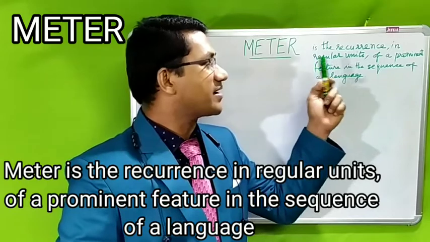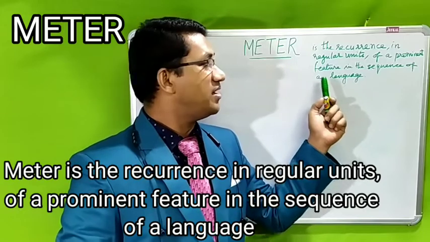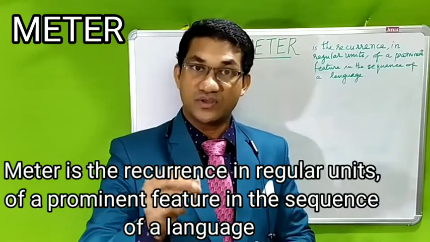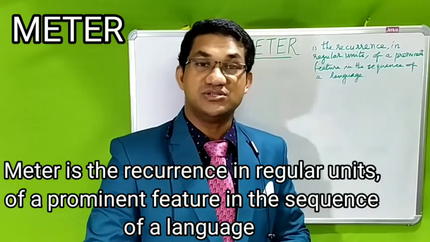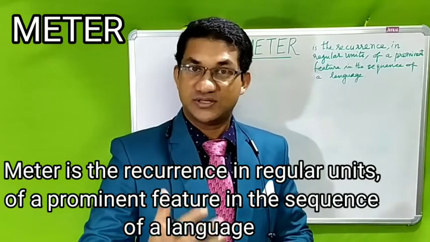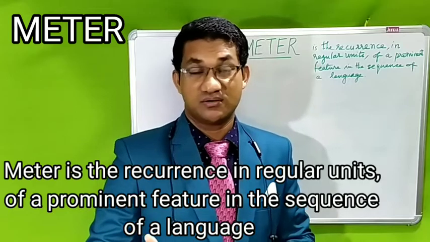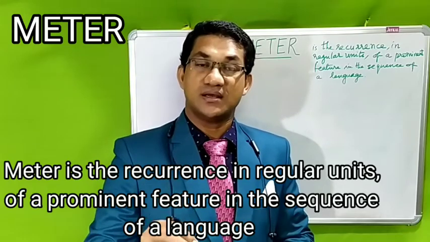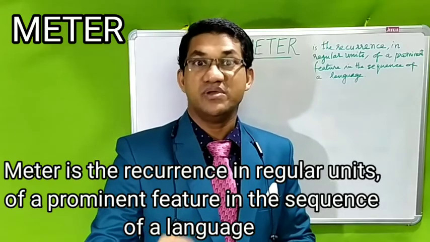Meter is the recurrence in regular units of a prominent feature in the sequence of a language. So the regular occurrence of units in a particular language is what is known as meter, and meter is very crucial for poetry. Today, of course, we have what is known as free verse, and poets do not often write in meter, but meter has a lot of significance. And we know that the technical perfection of a poem is ensured in meter.